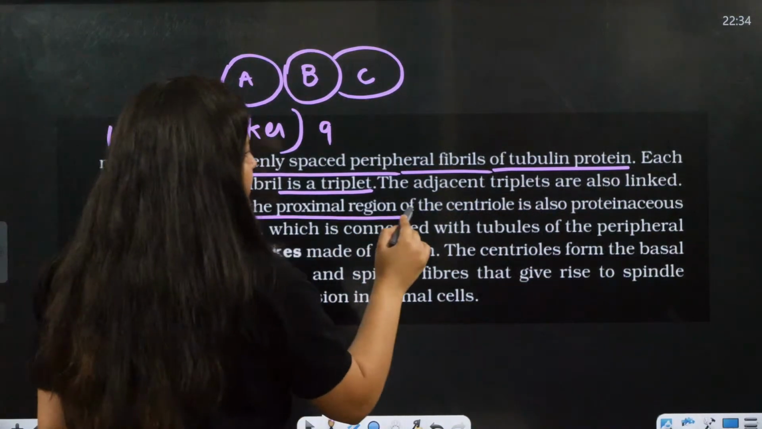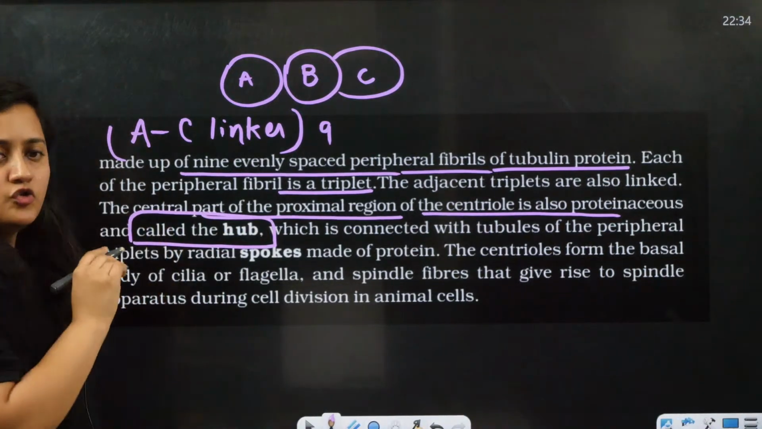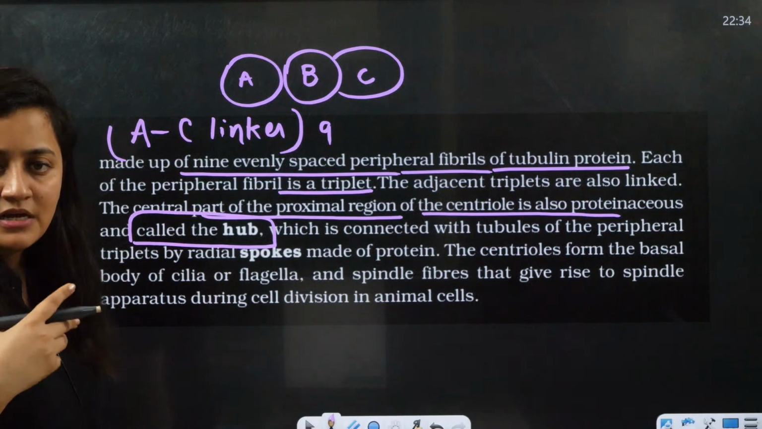The central part of the region is proteinaceous and we call it the hub. So the hub is basically made up of what? It is made up of proteins.